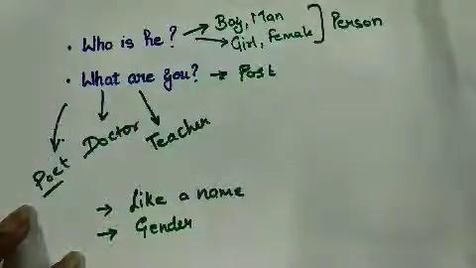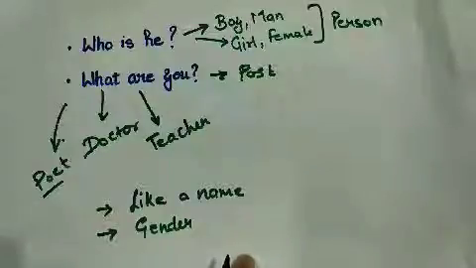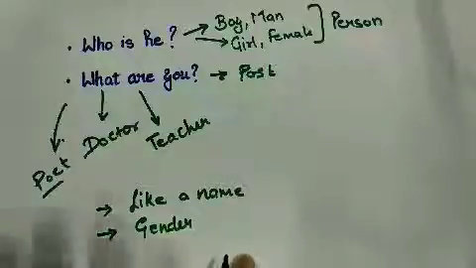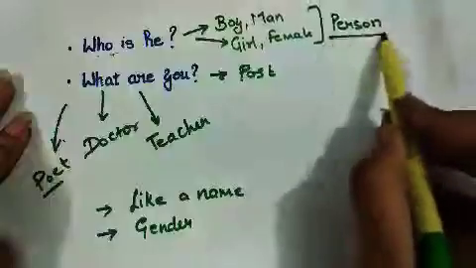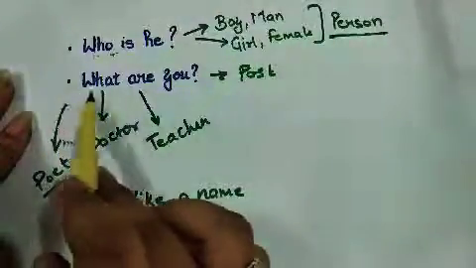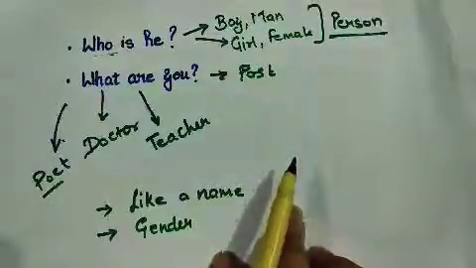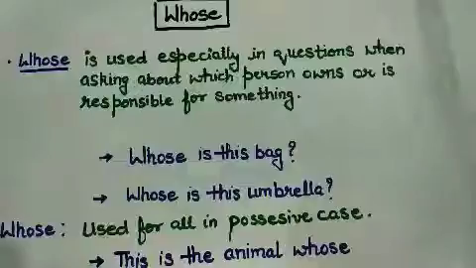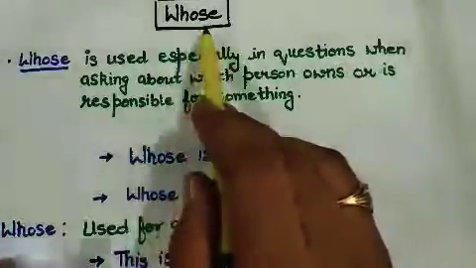What is he? He is an engineer or a doctor. I think it is clear now that we use who with a person and what with the post or designation. Now coming to the next one, whose.